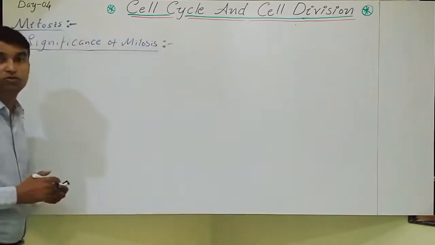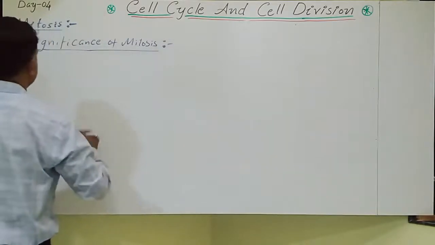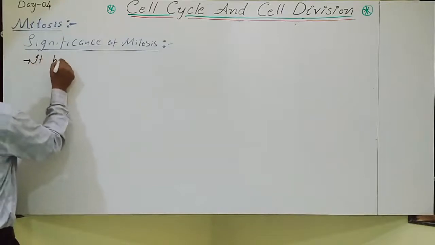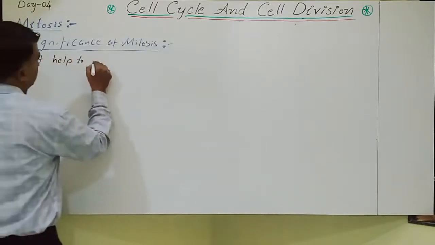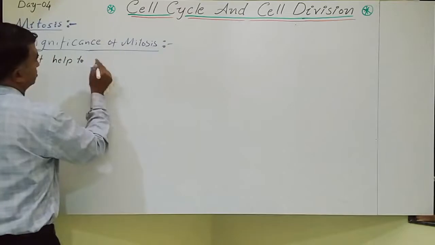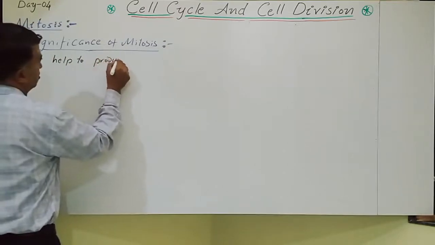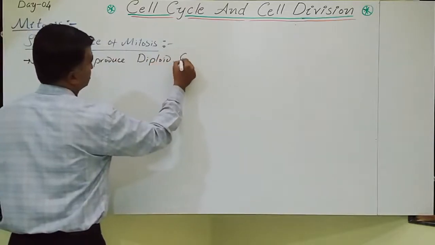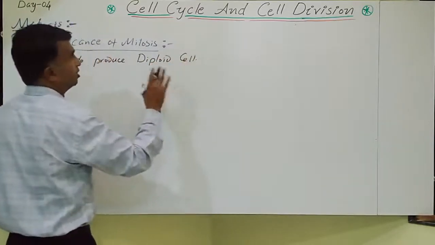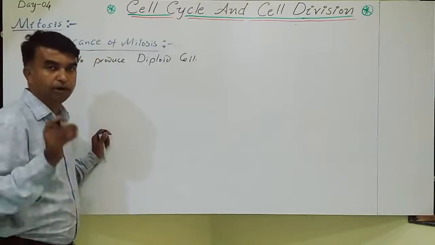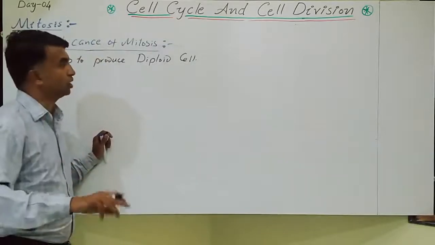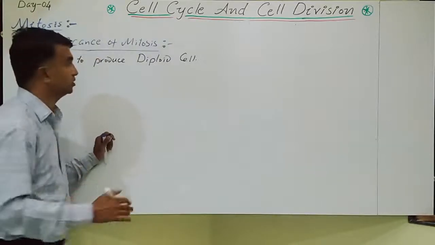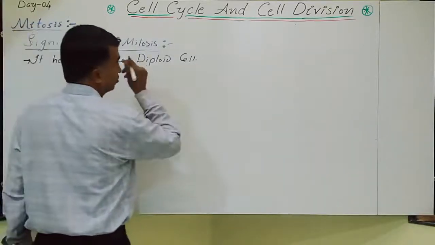Why is mitosis so important? Significance of mitosis: it helps to produce diploid cells. Most mitosis takes place in the diploid cell, though it also occurs in the haploid cell. The product of mitosis is diploid in most cases. So it helps in the production of diploid cells.